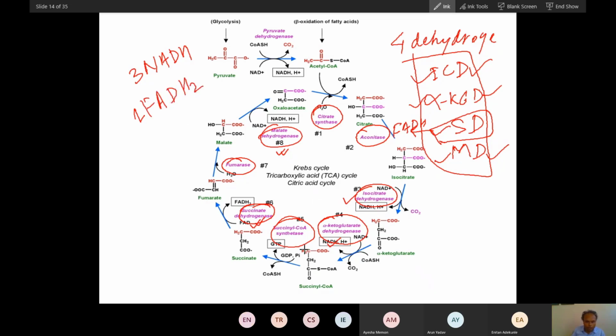And one more step is this step, succinyl coenzyme A synthetase, and this reaction is also called succinyl coenzyme A thiokinase. You have already seen, whenever you see kinase, there is production or utilization of ATP. So at this step, there is formation of GTP. So this is a substrate level phosphorylation.